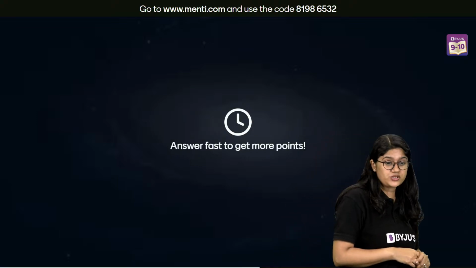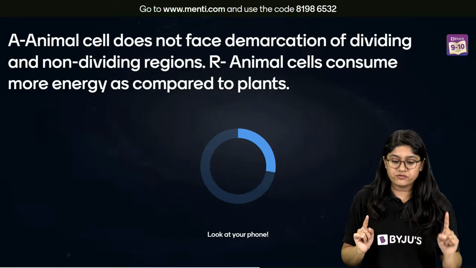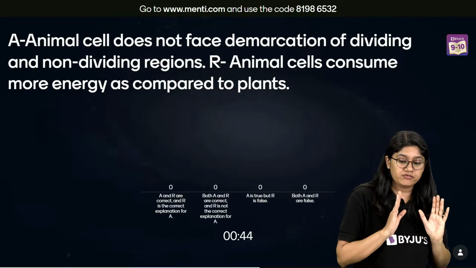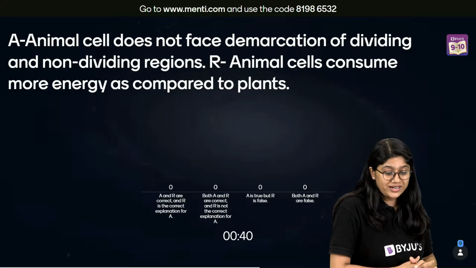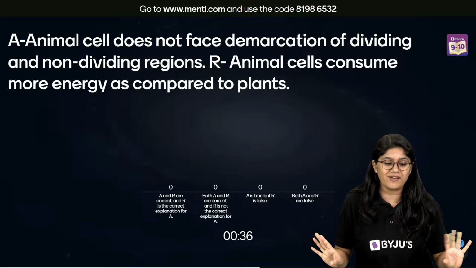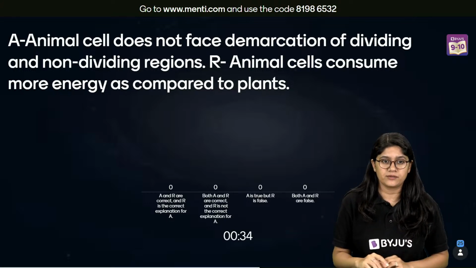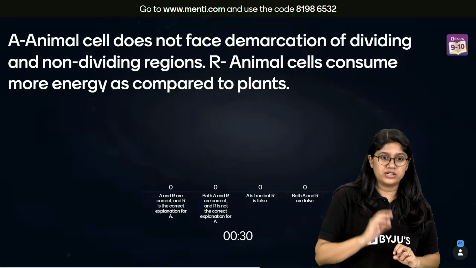Question number 10, everyone, on your screen. Assertion and reason. Animal cells do not have demarcation of dividing and non-dividing regions. Animal cells consume more energy as compared to plants. So what happens in animal cells? There is no separate region for dividing and non-dividing cells, right? And the second point is self-explanatory.